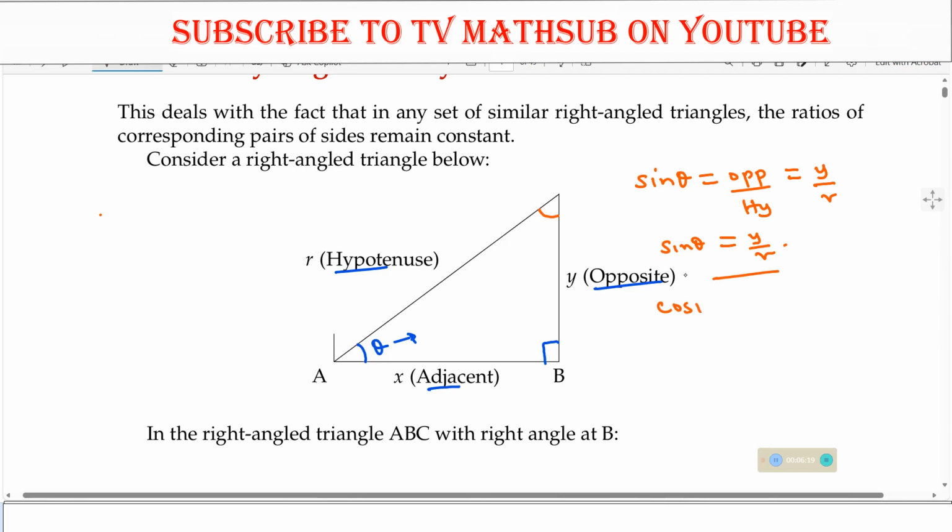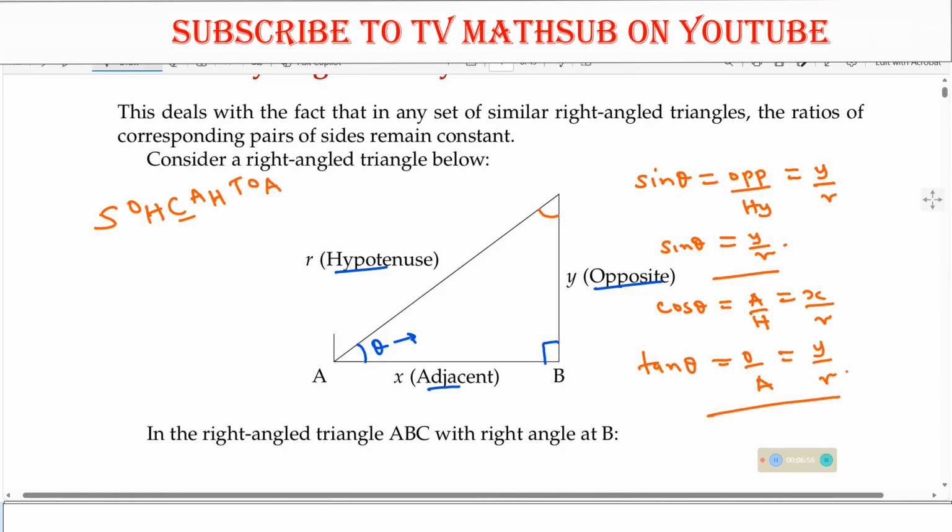When we talk about cos of theta, you need to recall from SOHCAHTOA that the cos of an angle is adjacent over hypotenuse. But what is the adjacent? This is x. What is the hypotenuse? That is r. So what is tan of theta? Tan of theta is opposite over adjacent. With respect to this theta, what is the opposite? It is y. The adjacent is x. That is what we have.